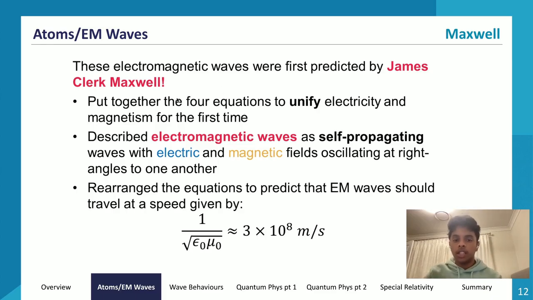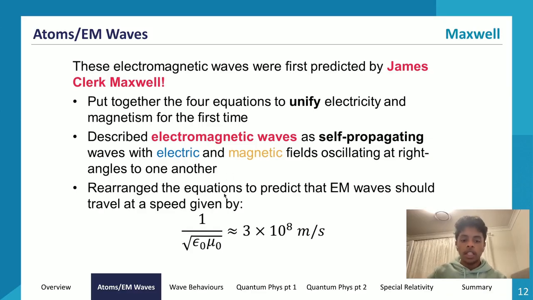Now, you don't need to know these 4 equations. You don't need to be able to write down these 4 equations. You just need to know that he put together 4 equations to unify electricity and magnetism. What else did he do? Well, he described these electromagnetic waves as self-propagating waves with electric and magnetic fields oscillating at right angles to one another. So our definition for electromagnetic waves comes from his description of it.